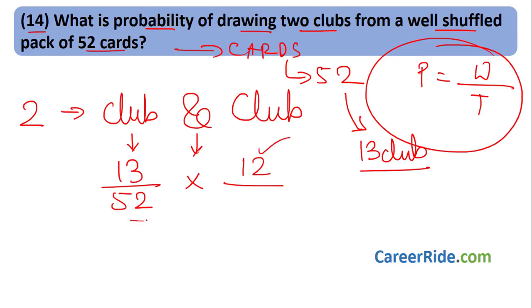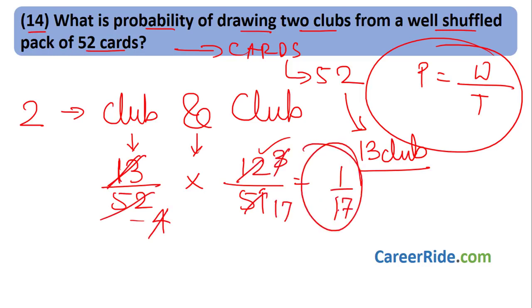So out of 52 cards, one card has gone. How much remains? 51. So what is the probability? That would simply be 13 by 52 into 12 by 51. 13 4s are 52, 3 4s are 12 into 17. So 1 by 17 is the probability of choosing 2 clubs from a well shuffled pack of 52 cards.